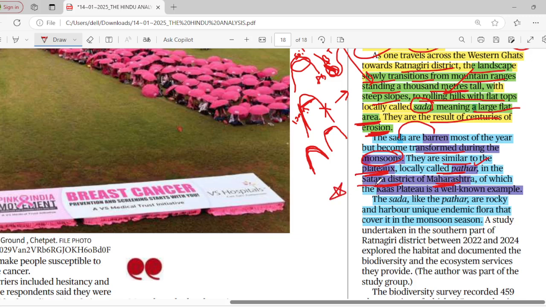You can see all those things. Sada is almost exactly the same as plateaus, also called pathar. You can see it in Satara district of Maharashtra, and the Kas Plateau is a well-known example. Kas Plateau is the best example of sada. Sada is rocky and harbors unique endemic flora, which is very important, and the flowers cover it in the monsoon season.